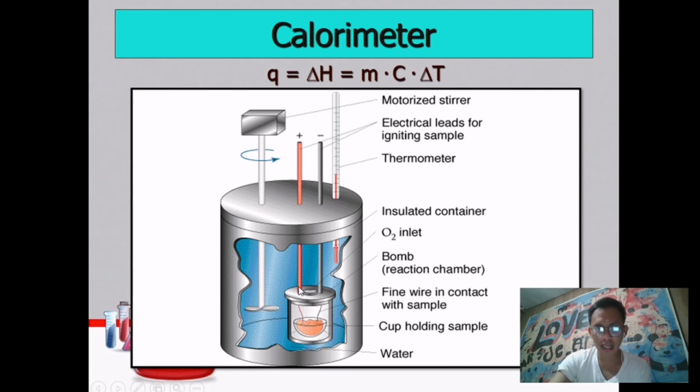Then outside that object there is water here, then there is a thermometer. By just using this calorimeter, they can identify the heat released and absorbed in this particular example. So in calorimetry, we also use the Q = mcΔT formula.